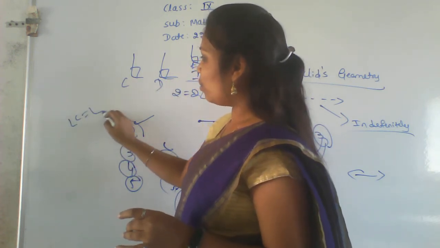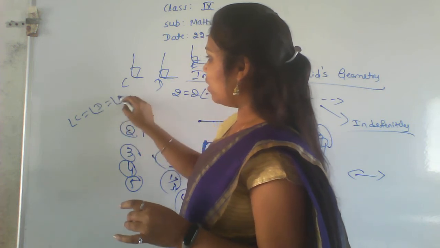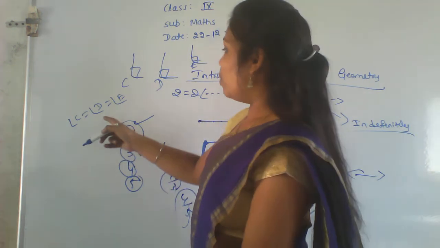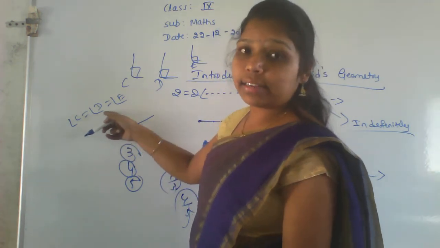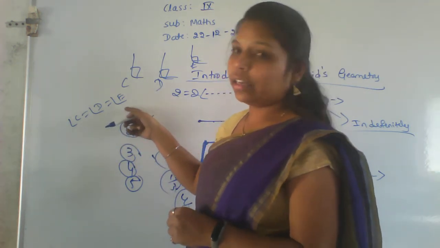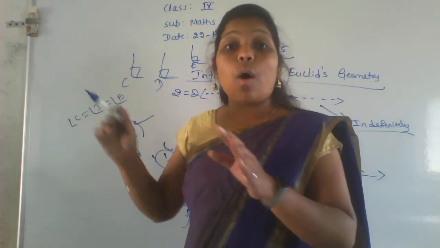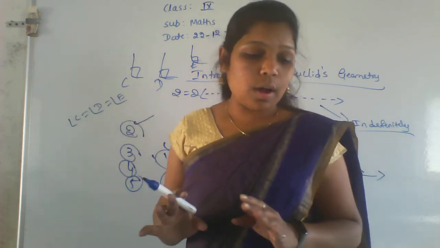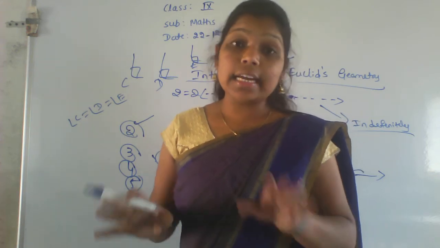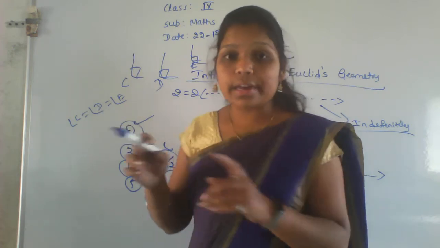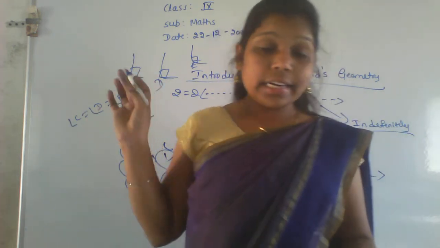Angle C is equal to angle D is equal to angle E, because all are 90 degrees. So that's why all the right angles are equal to one another. That is the meaning of postulate 4.